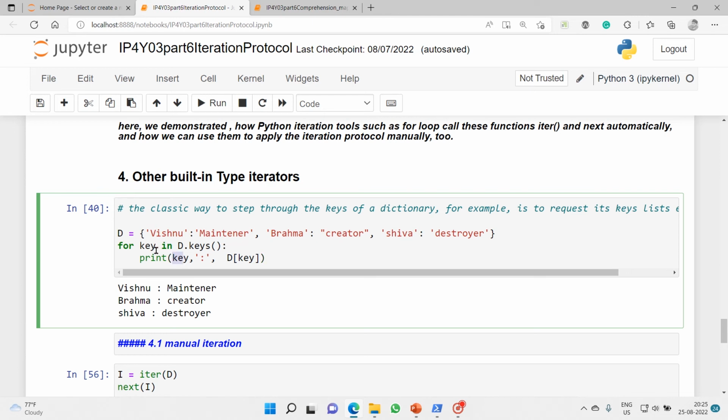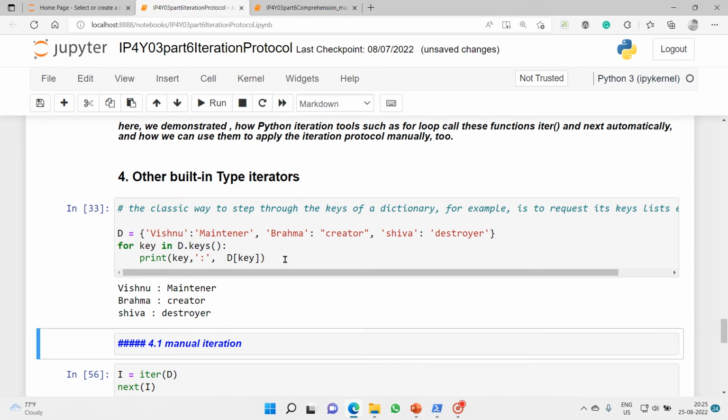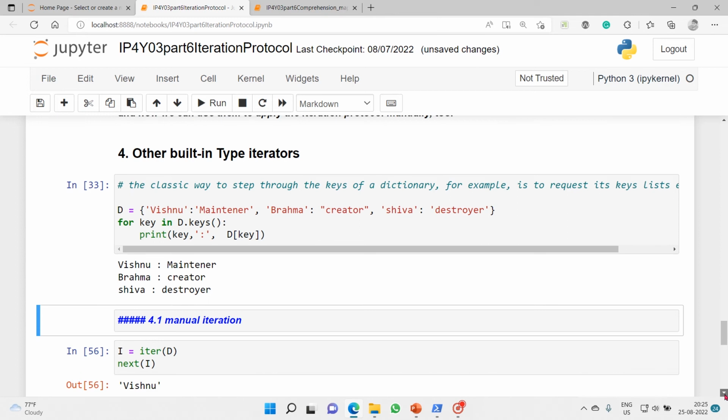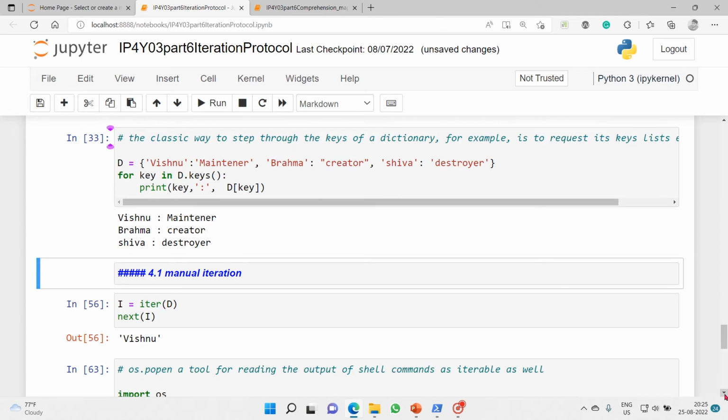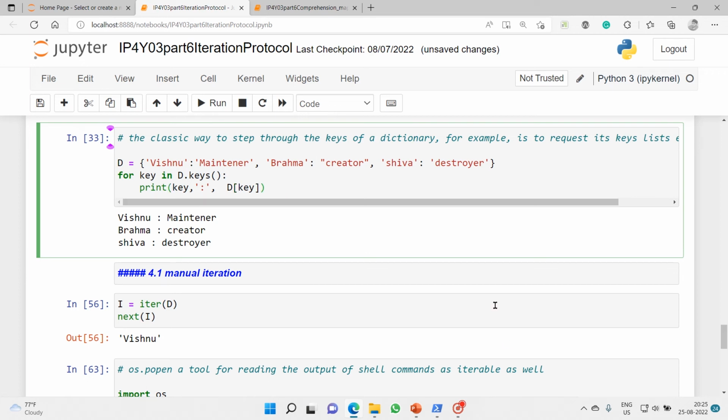So for that, I'll just use a for loop. It is our iterator, and I use key. This is a target variable or loop variable, and then the membership operator, and then I have used the keys method of the dictionary object, and I'll fetch keys. So I got the keys, and in print I have used values of those keys also. So then I got both the keys and values.